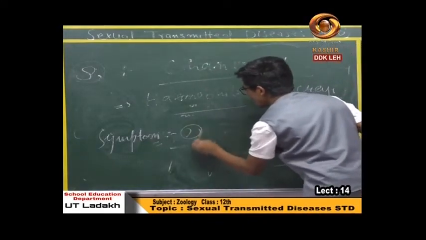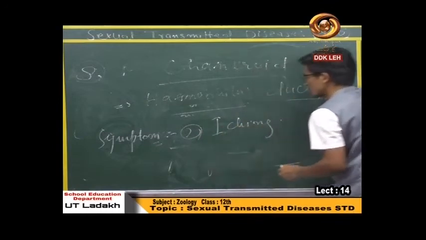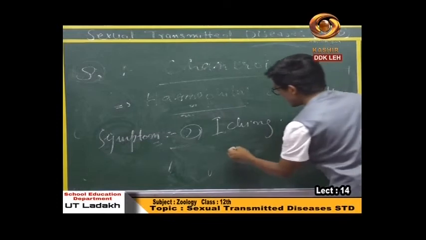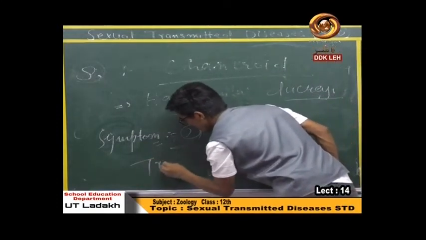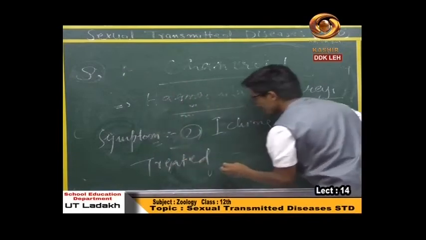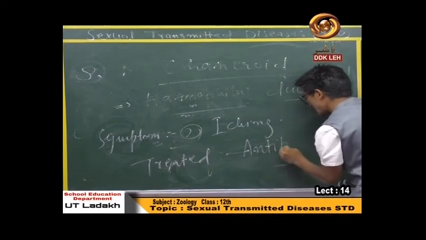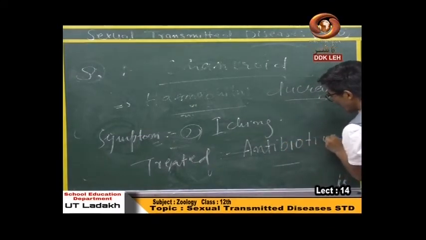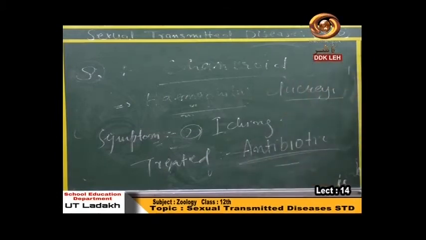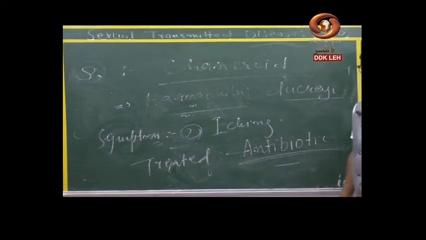Second symptom is itching, again burning sensation during insemination in case of men. Again, this disease is treated by antibiotics. This is a bacterial disease, and most bacteria can be treated with the help of antibiotics such as penicillin. This is the last disease of sexually transmitted diseases.